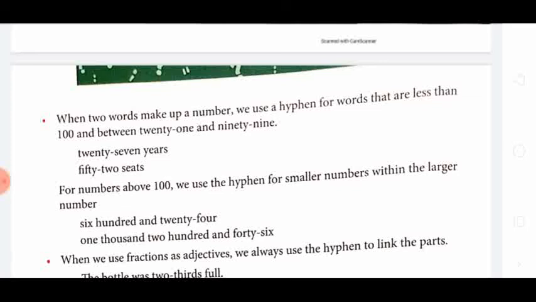21 पहले का जो 20 है वो भी हम हाइफन नहीं लिखते बीच में. 1, 2, 3, 4 to 20 we are writing without a hyphen. Only one word is there, 13, 14. But when we start after 21, then 21, 22, 23, we have to write with a hyphen: 20-1, 20-2, 20-3, like that, till 99. And then 100 is again one word. Okay.